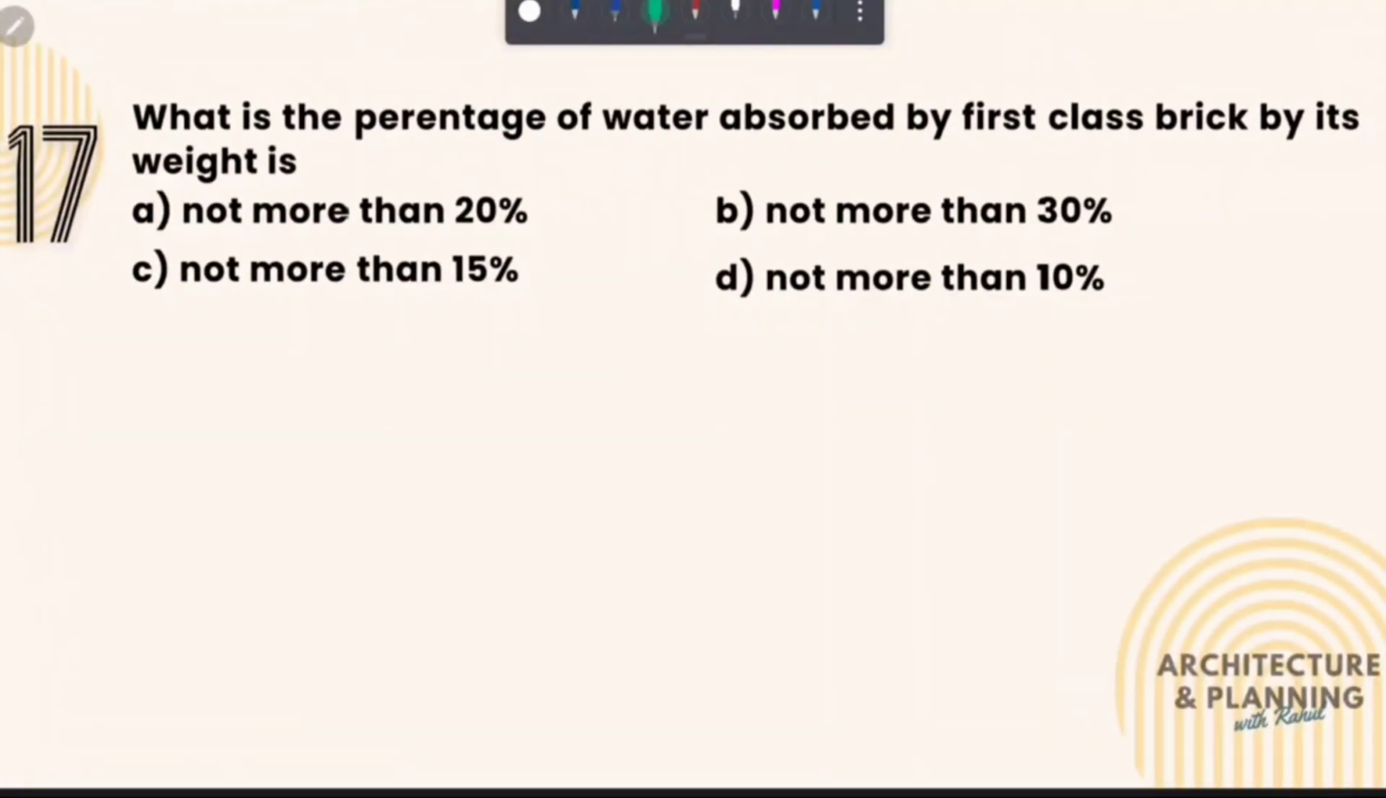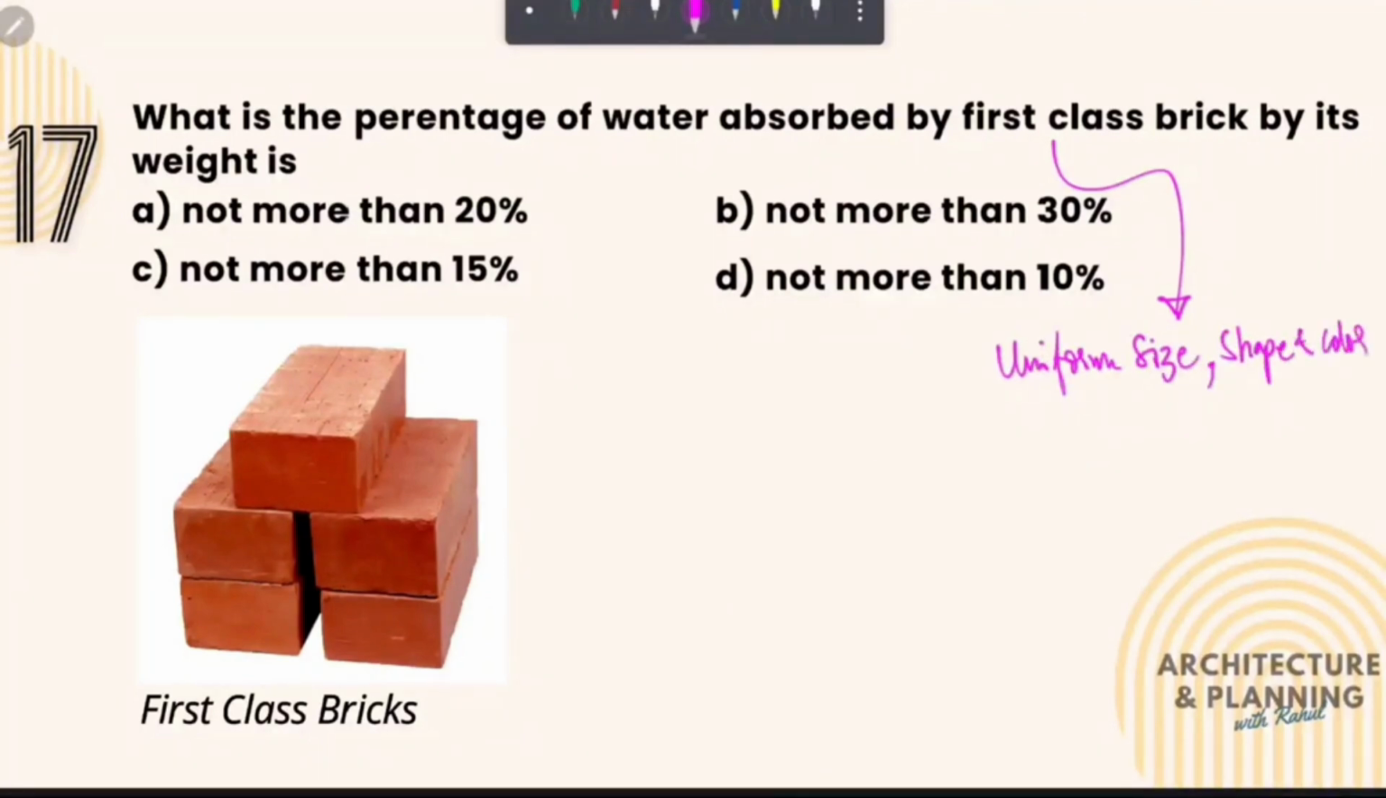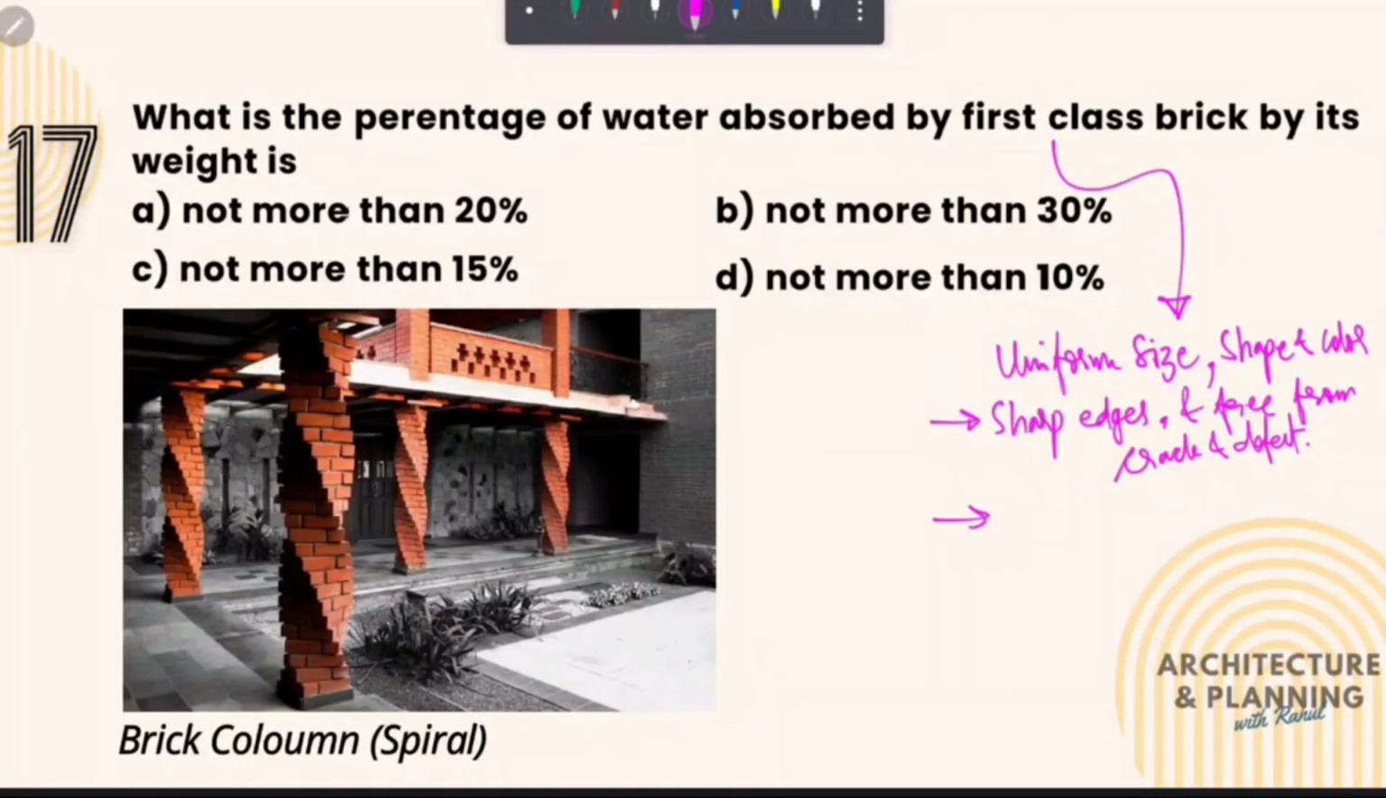What is the percentage of water absorbed by first class brick by its weight? So first class bricks are high quality bricks of uniform size, shape and color. They have sharp edges and are free from cracks. Also, they produce a clear ringing sound when struck together. Now coming back to the question.